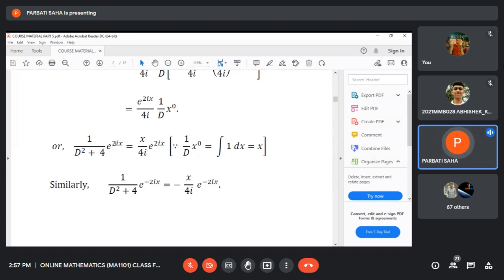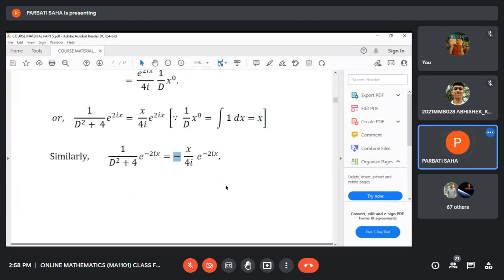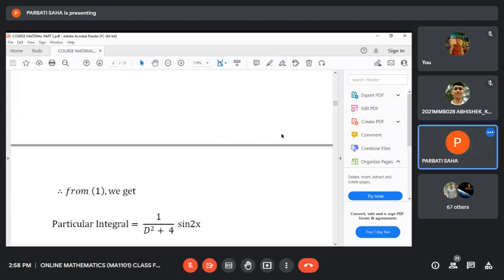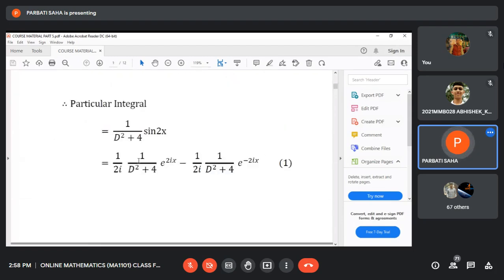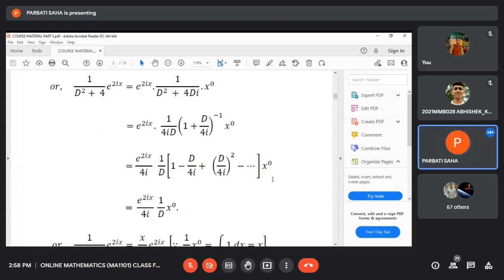And now if we replace plus i by minus i on both sides, then what we get? 1 by d square plus 4 on e to the power minus 2ix equals x by, this plus i will be replaced by minus i, and that is written here, and e to the power minus 2ix. Okay. Now you put these values in 1. We have computed the value of this as well as the value of this. Put these values in 1 and then we obtain this.